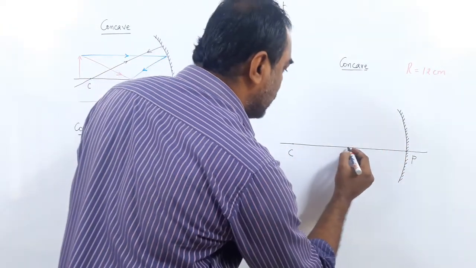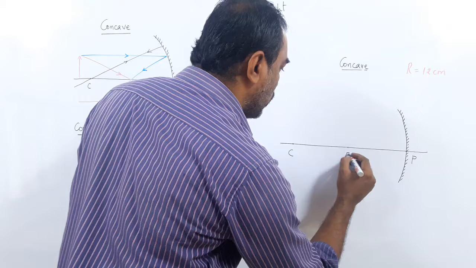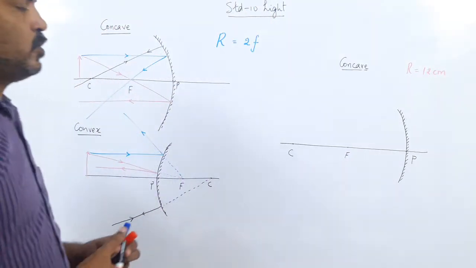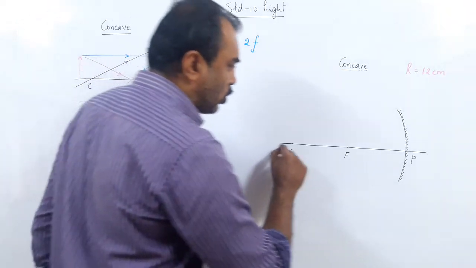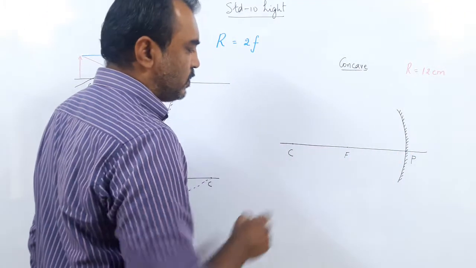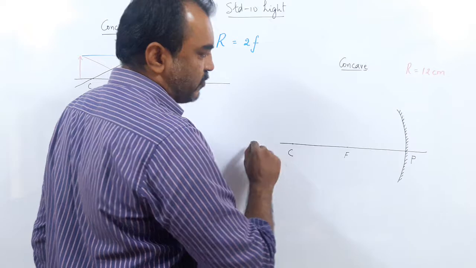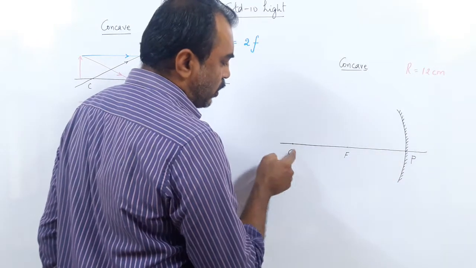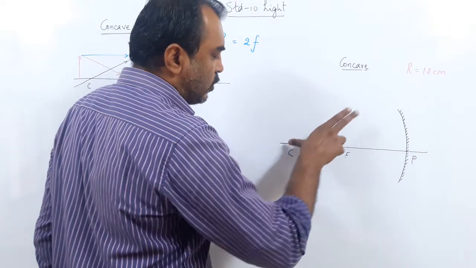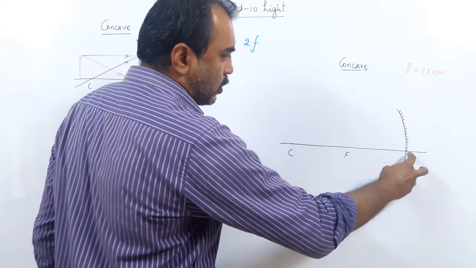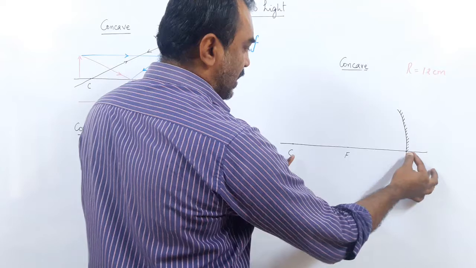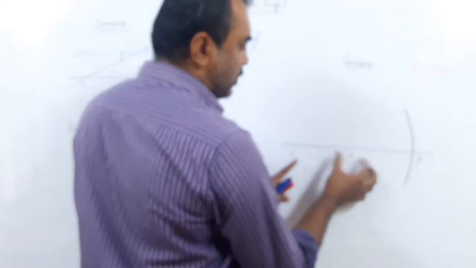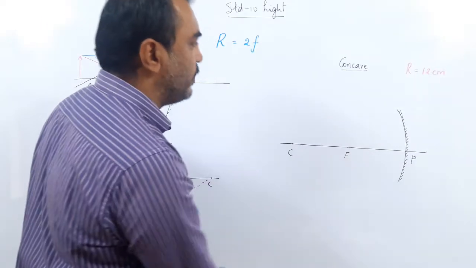So at 6 centimeter, you will draw your F. Okay, so this is how things are done. Have you understood what you have to do? Draw a straight line, take a point called center of curvature. With that radius, draw an arc, call this point P, then check this is exactly 12, and halfway, at 6 centimeter, draw your F. Now repeat this activity 6 times.